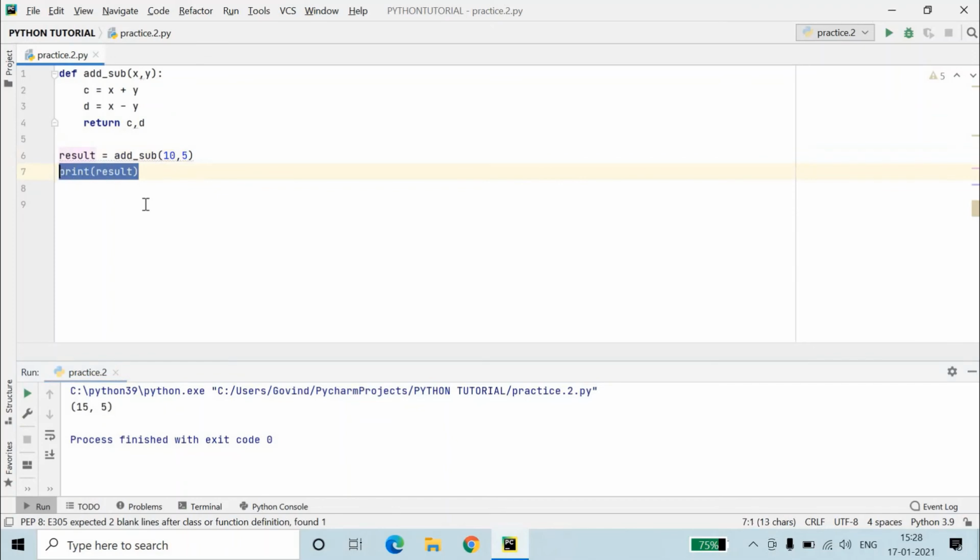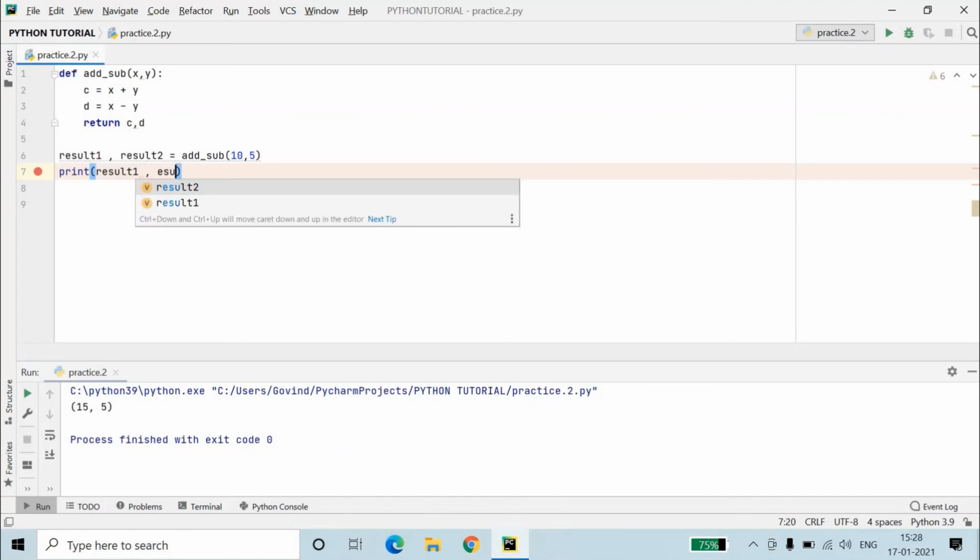One way of doing it also is you can write result1, which will show the addition of the two numbers, and result2, which will show the subtraction of the two numbers. Again we have to pass two things here, result1 comma result2.